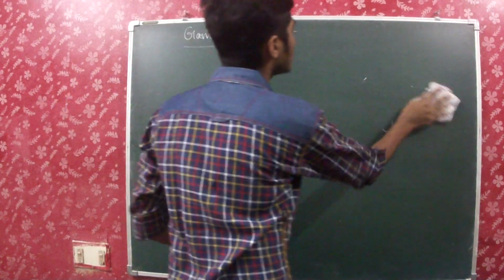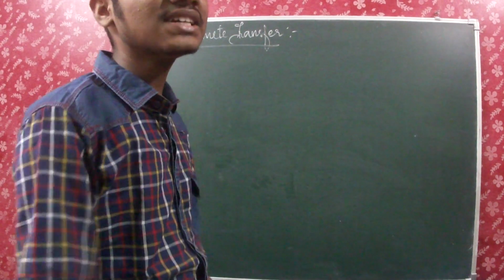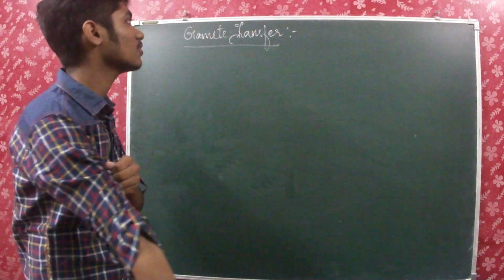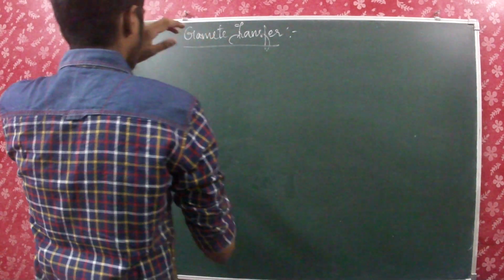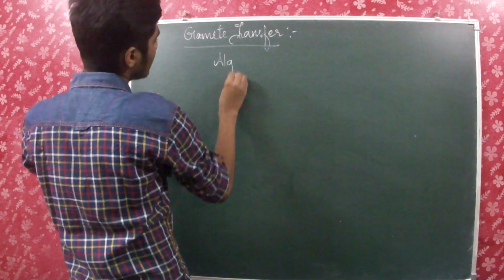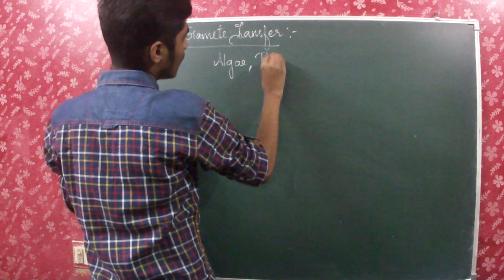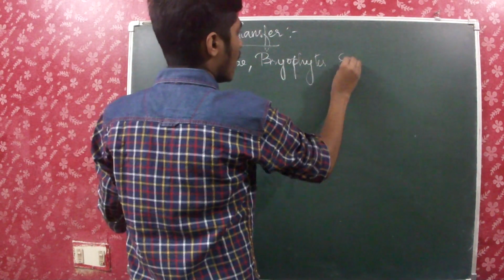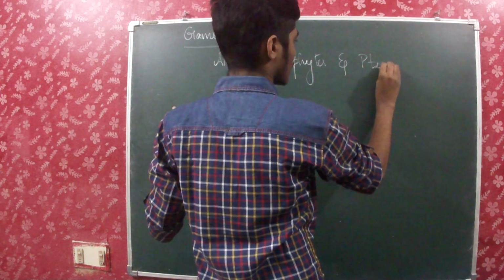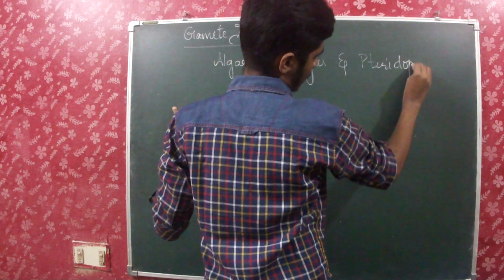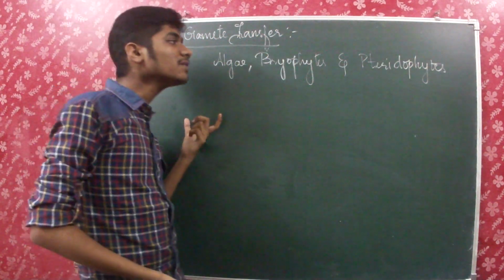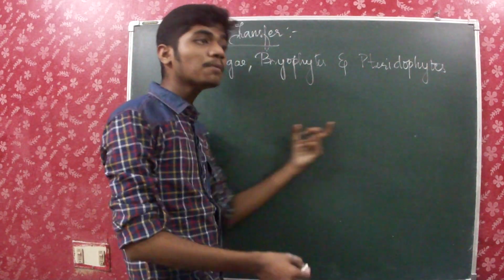So this is the case with a lot of organisms except some species of algae and fungi where both are motile. Male gametes are also motile, female gametes are also motile. So how are these things transferred? In several species of algae, bryophytes and pteridophytes, the male gamete must be transported to the female gamete.